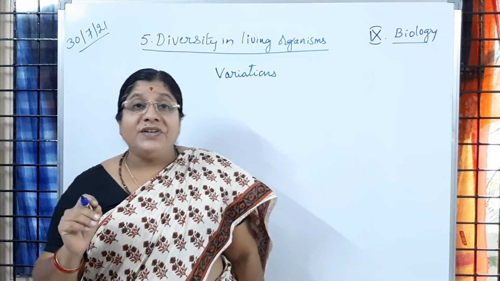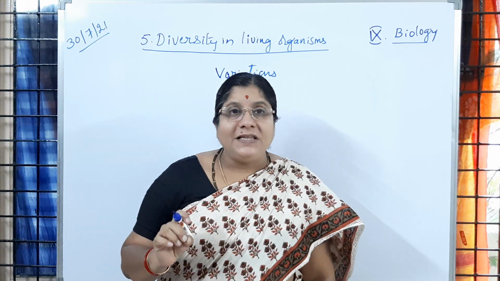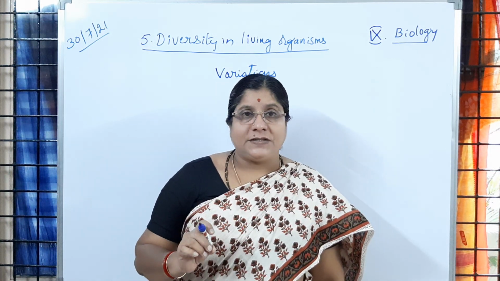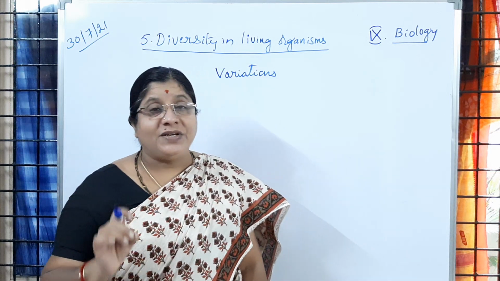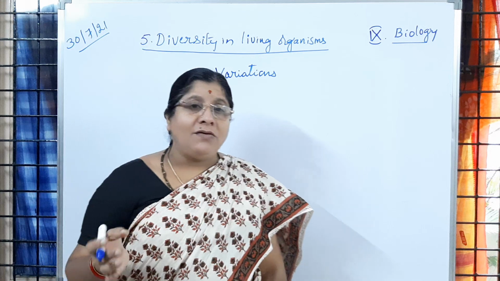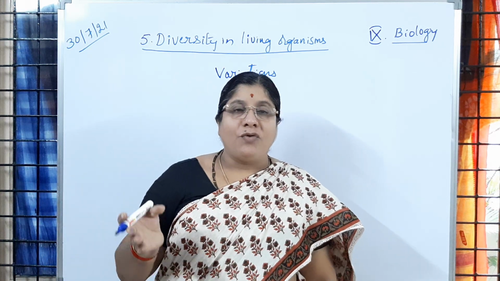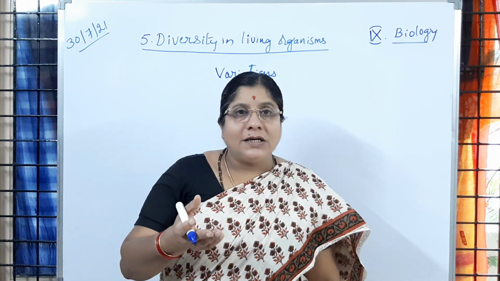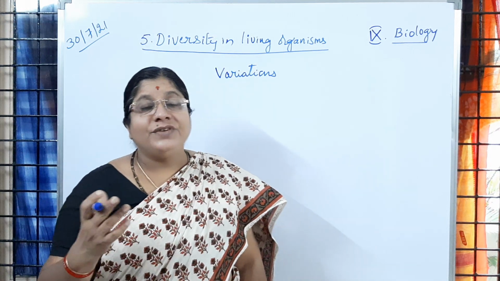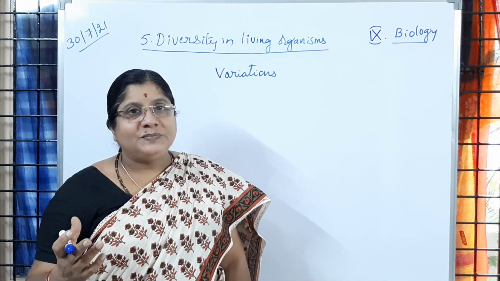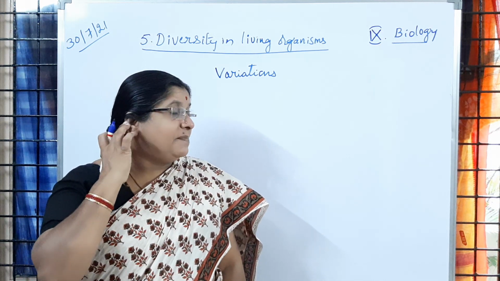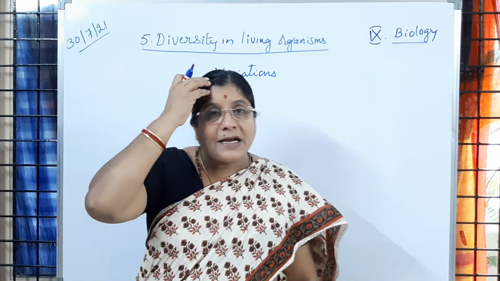The presence of differences between the organisms of the same species. Just now I said human beings, we people, wherever we may be, all around the globe, we have common characters. So we walk erect, we talk, we look at others, we will know the environment, we will know the world, but the people differ in eye or ear pinna, height, curly hairs.